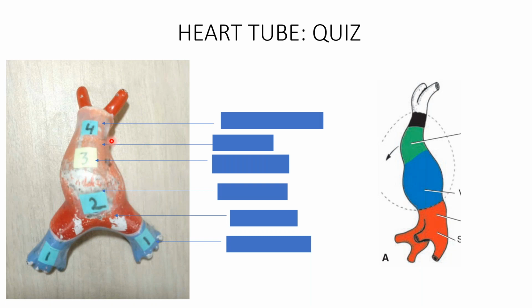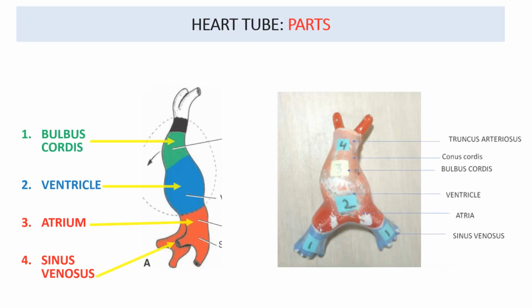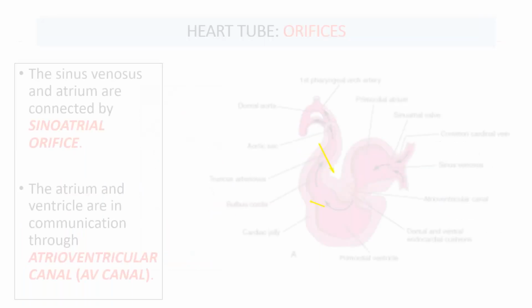So now let's quickly see this quiz, and you should be able to identify all these portions of the heart tube. This is definitely a heart tube. So what are these portions of the heart tube? This is the answer, and then you should be able to tell all the three parts of the bulbus cordis also, that is the truncus arteriosus, conus, and the bulbus cordis.